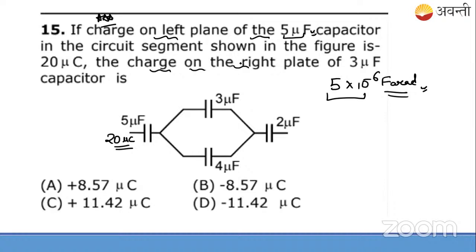3 microfarad capacitor. So the 3 microfarad capacitor is this, and this is the left hand side, and this is the right hand side. So they're asking what will be the charge ultimately on this right hand side. So this charge they're asking from us. We need to find this value. Let me mark it as Q1, small Q1. I need to draw the structure again, and just by drawing the structure, you will get the answer.